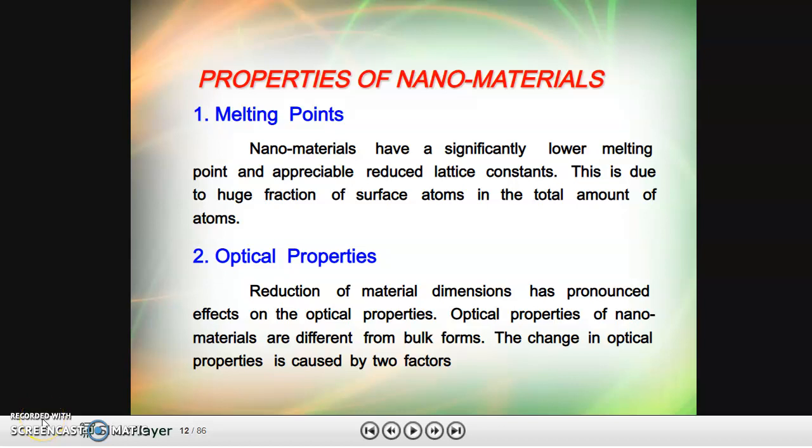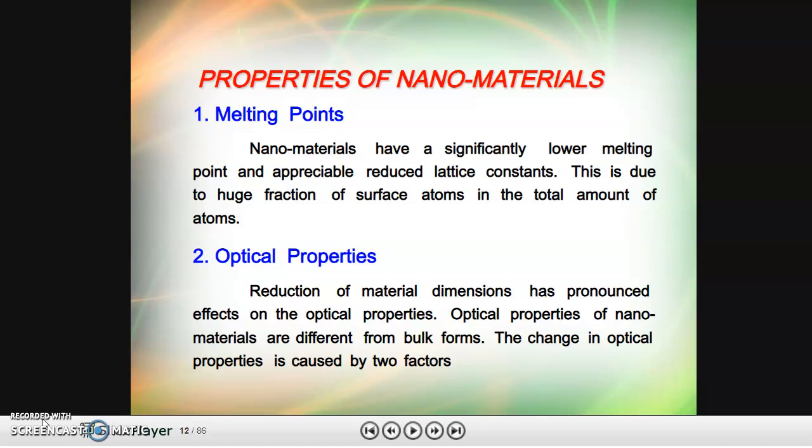Hi students, in last class we discussed the difference between molecules, nanomaterials and bulk materials. Today we will discuss how size has an effect on different properties. If the size is reduced to nano size, what differences could it make in the properties of materials? That's what we are going to learn in this lecture.